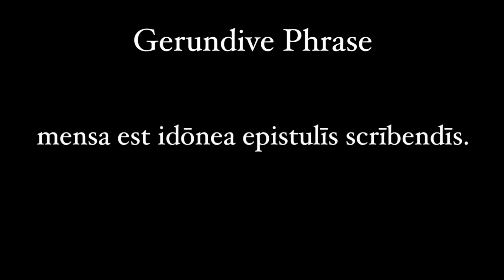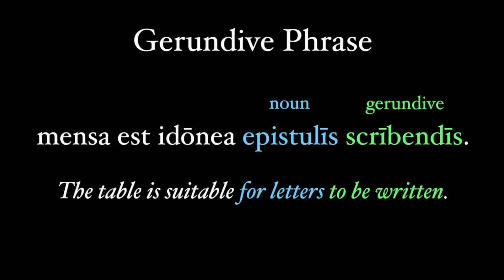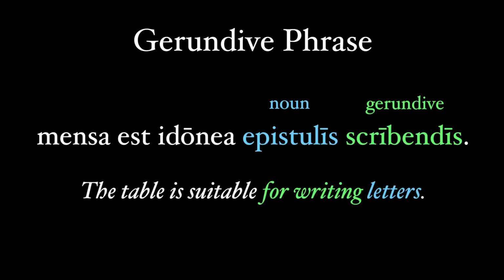Another quick example. Mensa est idonea epistulis scribendis. The table is suitable for writing letters, with the gerundive scribendis modifying epistulis, for letters to be written, for writing letters. There's a much greater discussion to be had on this in gerunds, but I'll save that for later.